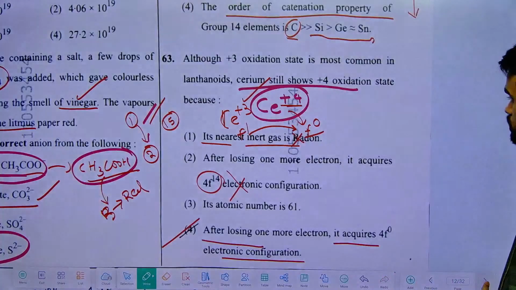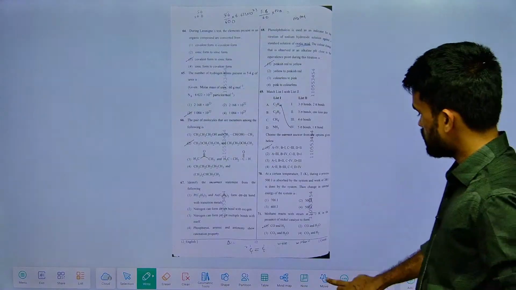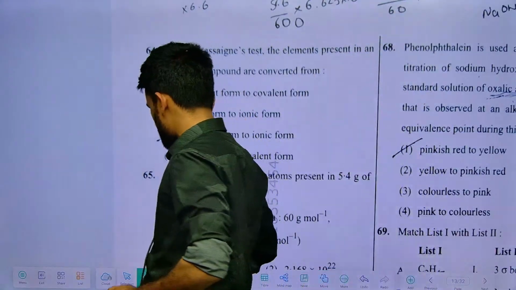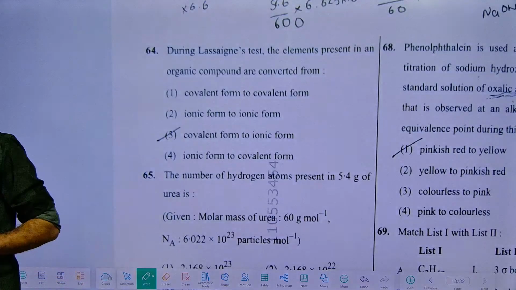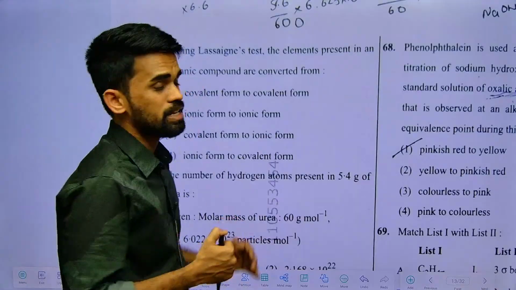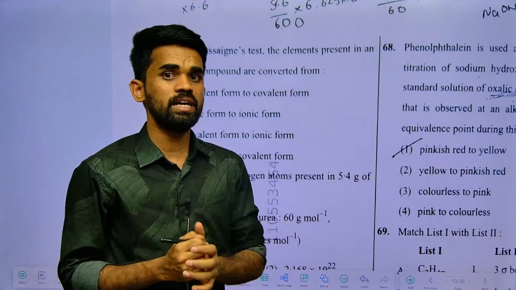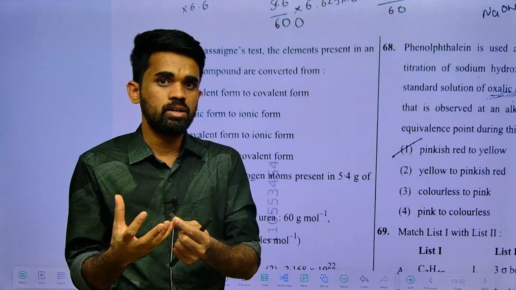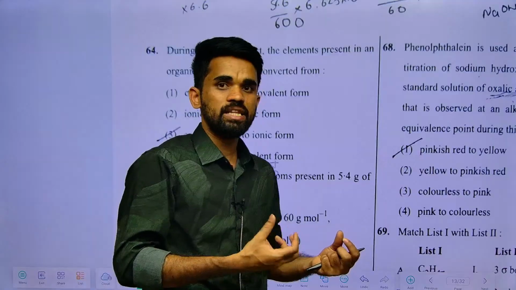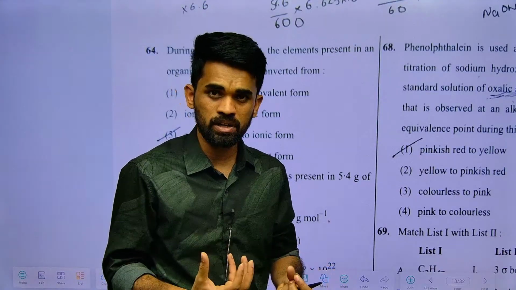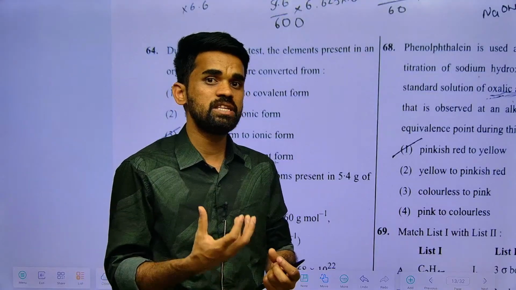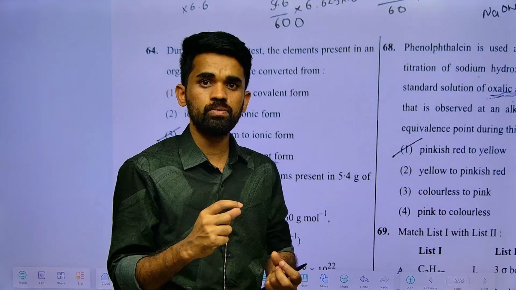Next, 65. Every time we cover the purification techniques, the practical approach, qualitative and quantitative aspects of organic compounds, we discuss Lassaigne's test. What is the use of Lassaigne's test? We can convert the organic compound to ionic compounds. For example, if I want to identify whether the given compound contains sulfur or phosphorus or halogens, I can treat it with sodium in a fusion tube.